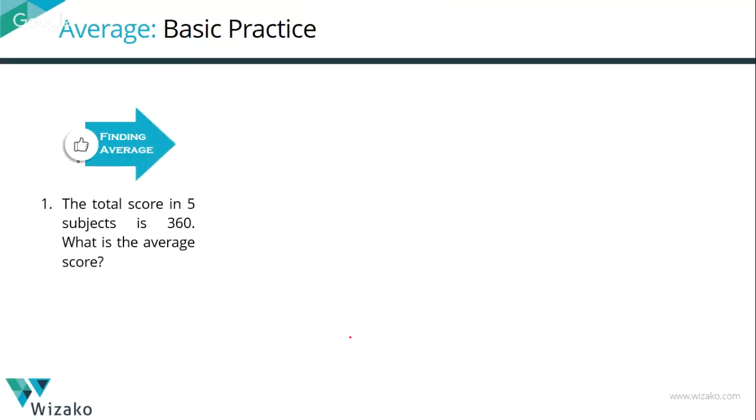Start with this example. The total score in 5 subjects is 360. What is the average? Average is nothing but sum divided by number. In our case, the sum is equal to 360. The number of subjects is equal to 5. 360 by 5 is equal to 72, right?